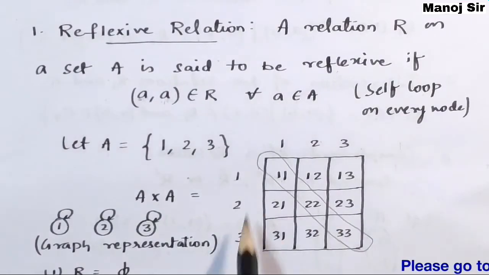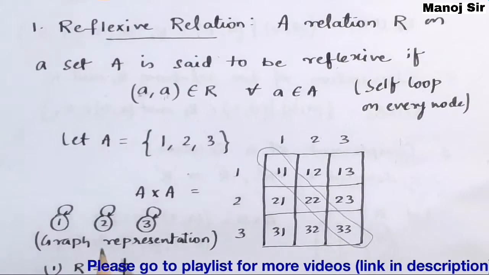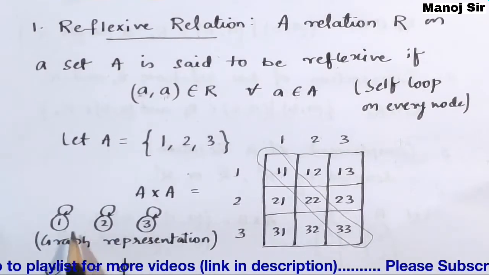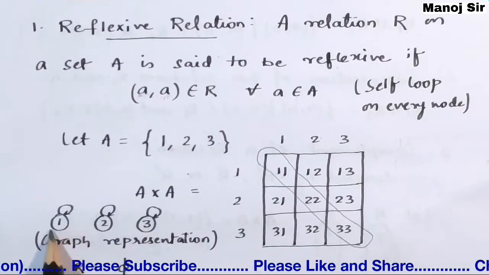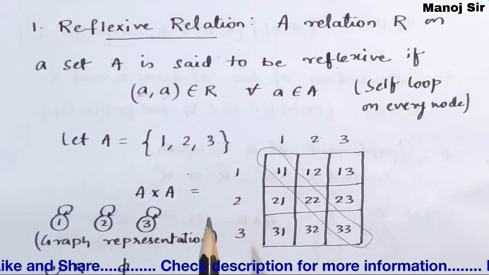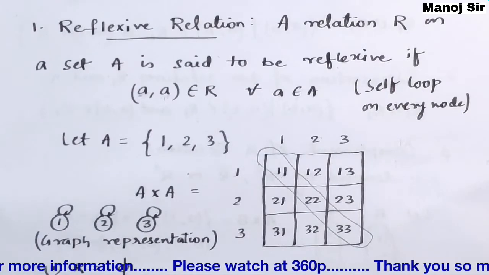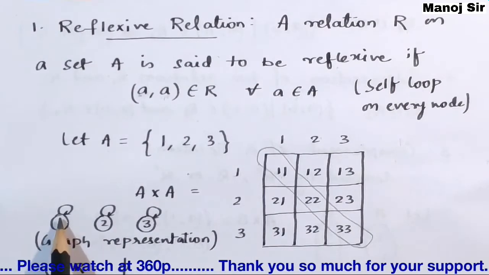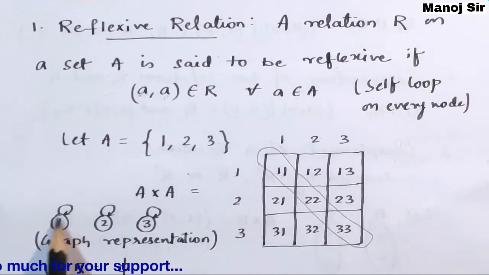If you want to represent this in a graphical way, then simply write all the elements within circles. Each one is said to be a node. Here we have 3 nodes, but since we are talking about reflexive relation, there should be a self loop on all the nodes.